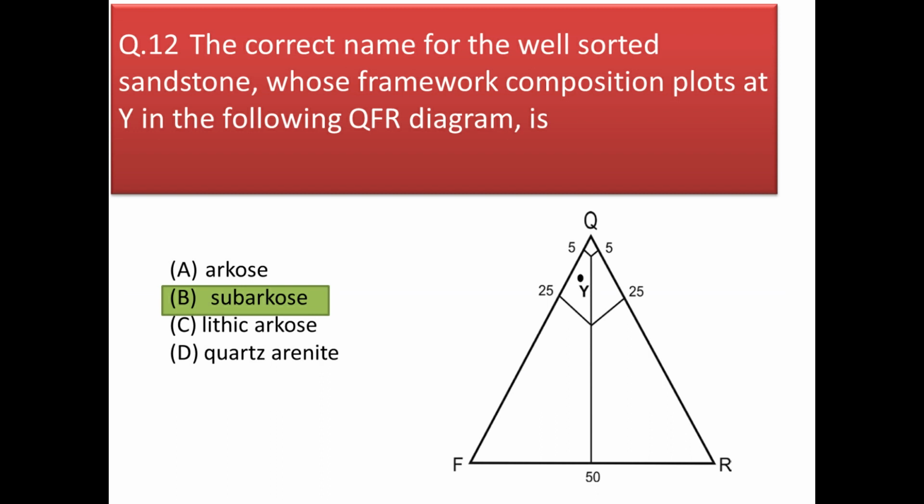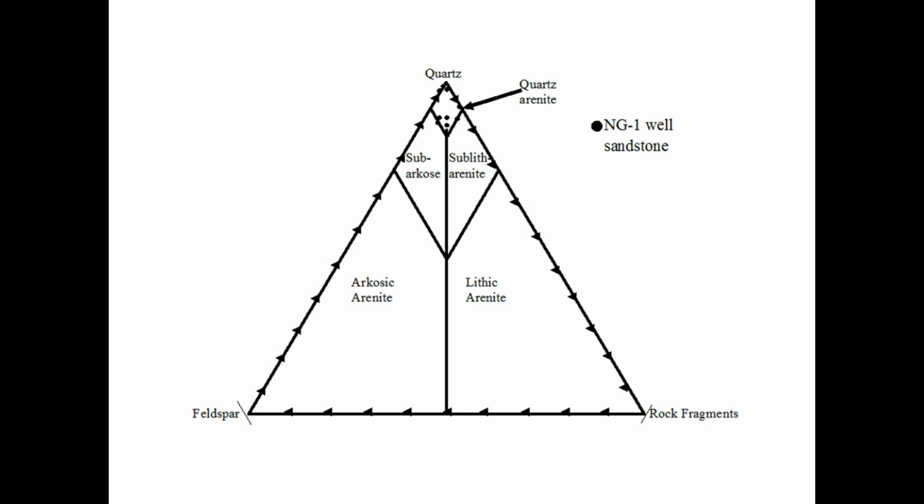Next question. The correct name for the well-sorted sandstone whose framework composition plots at Y in the following QFR diagram is. Now in this figure you can see if the quartz is 95% or more, then it is called quartz arenite. But if feldspar is 5 to 25%, then it is sub-arkose, and if it is more than 25%, then it is arkose. Similarly, if the percentage of lithic fragment is 5 to 25%, then it is sublithic arenite. If it is more than 25%, then it is lithic arenite.